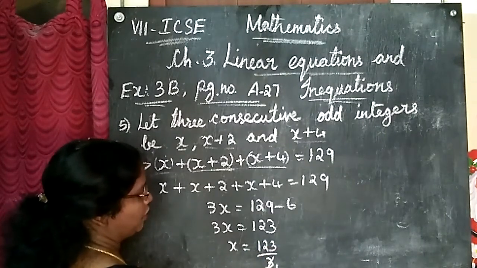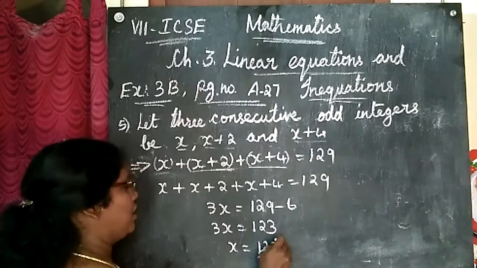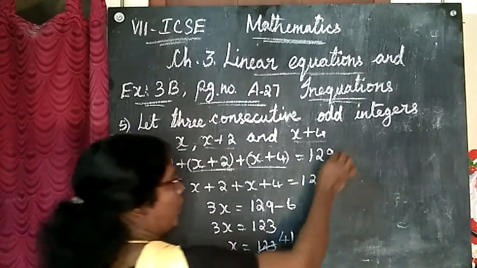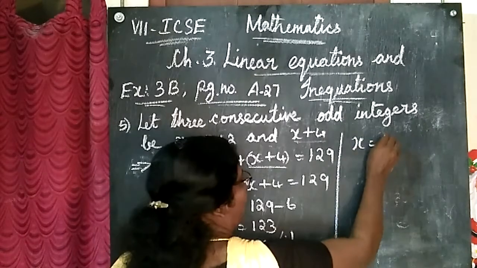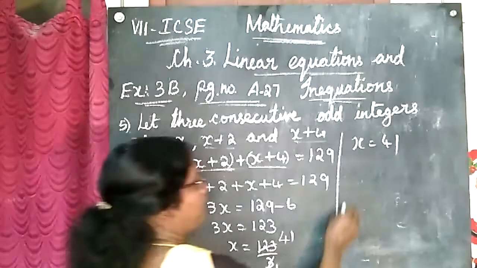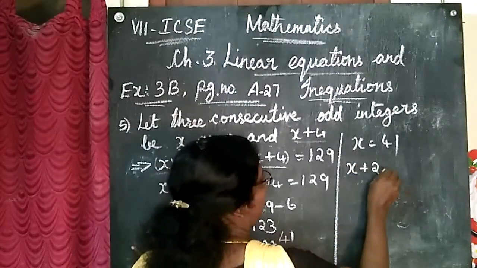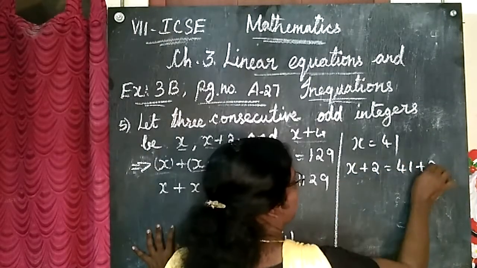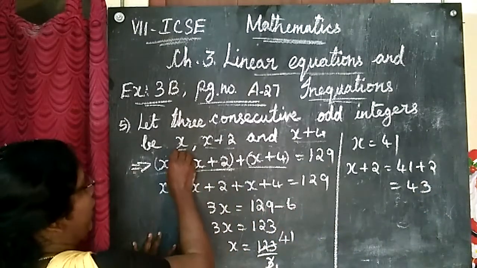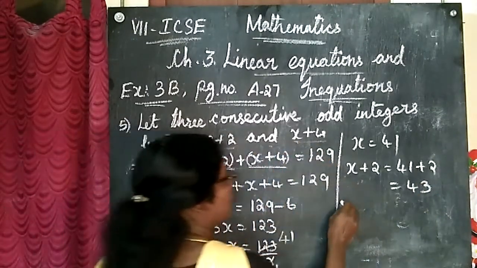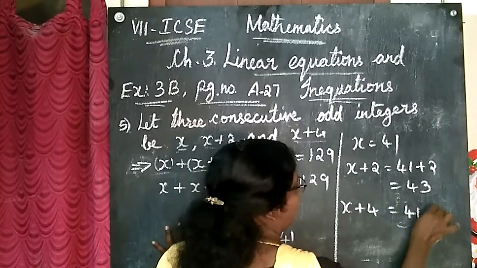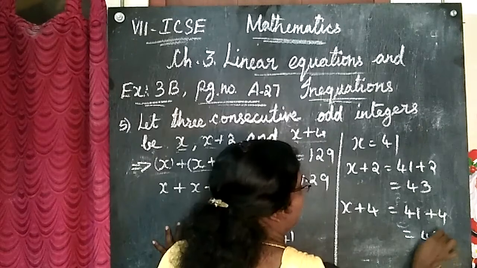1 3s are 3, 4 3s are 12 and remainder 1. So x is equal to 41. That means x plus 2 will be 41 plus 2, that is 43. Next number, x plus 4, will be 41 plus 4, that is 45.